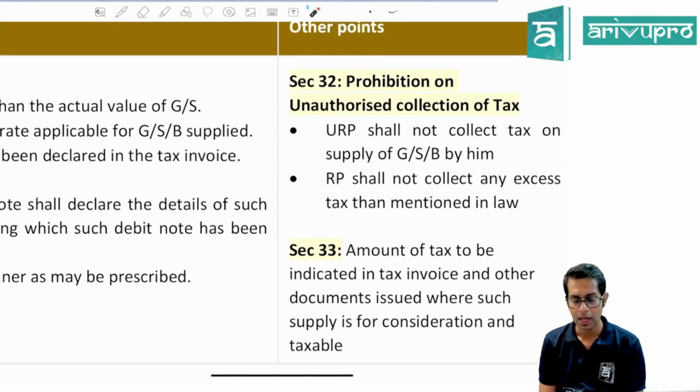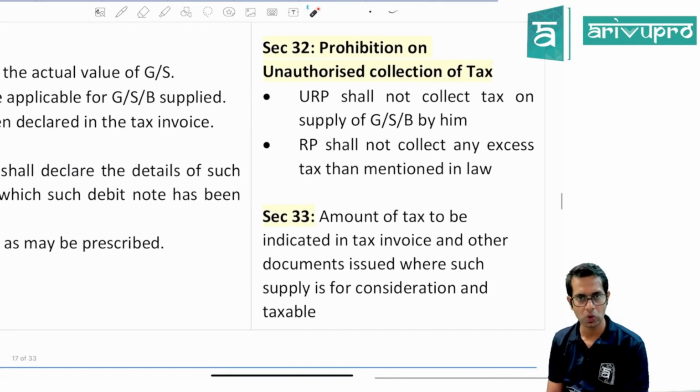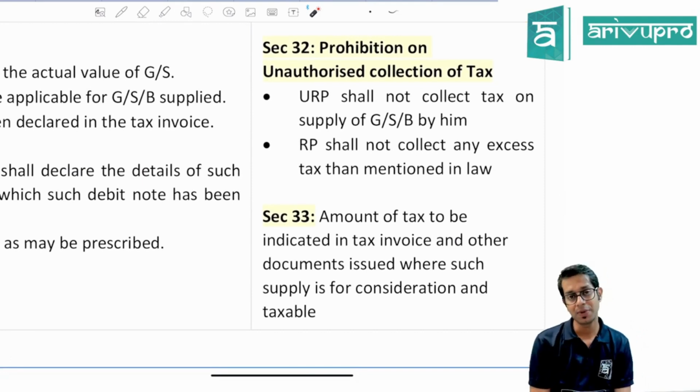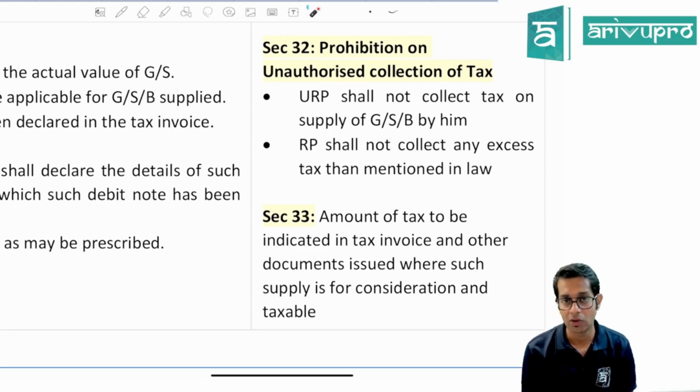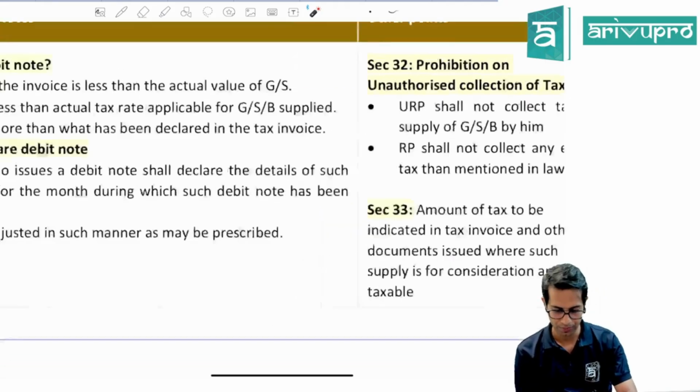An unregistered person cannot collect taxes on the goods and services supplied by him, and a registered person cannot collect taxes more than what is required to be collected by him. Section 33 says the amount of tax is required to be indicated by you in the invoice or any other document which is issued by you.